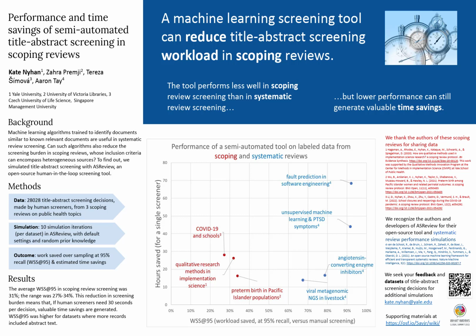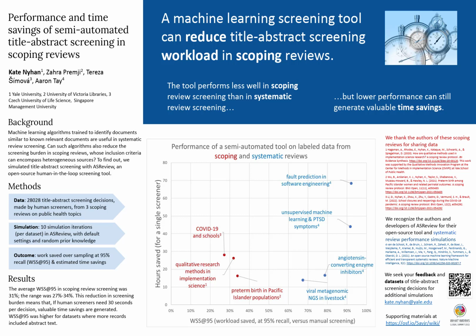We used title abstract screening decision data from 3 large scoping reviews on public health topics. After 10 simulation iterations on each dataset, we measured the tool's performance in terms of work saved over sampling at 95% recall, or WSS at 95, and estimated time savings. At a given project size, higher WSS at 95 means better performance and more time savings.